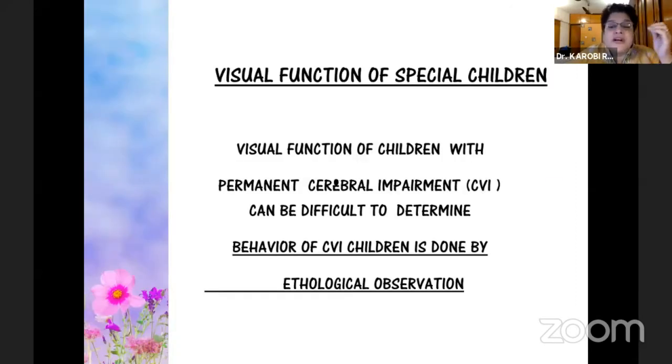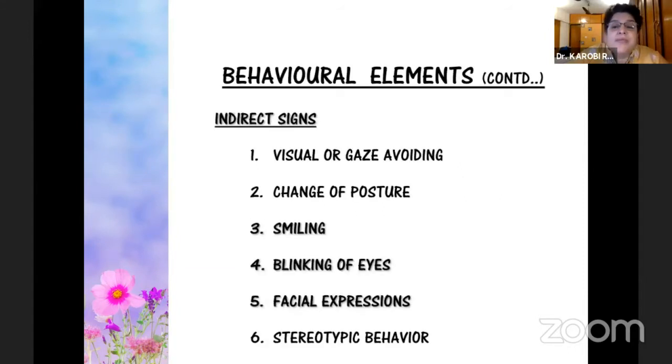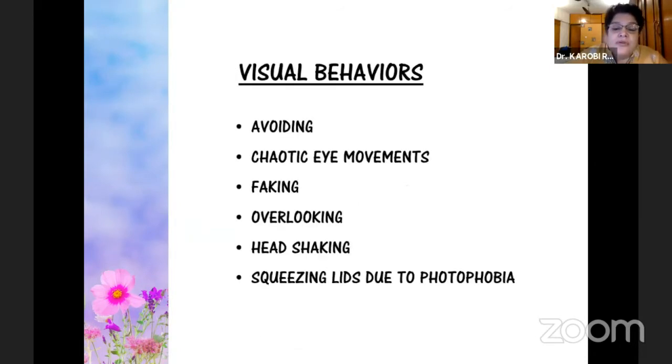Now, the visual function of these special children cannot be assessed by normal standards. So the behavior of these children is assessed by what we call ethological observation. This involves looking at the child's gaze or gaze avoiding, any change of posture, smiling, blinking of eyes, facial expressions, and stereotypic behavior. You have to make a note of all these things.